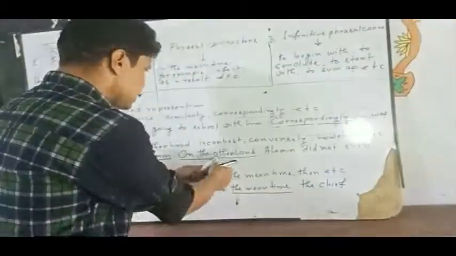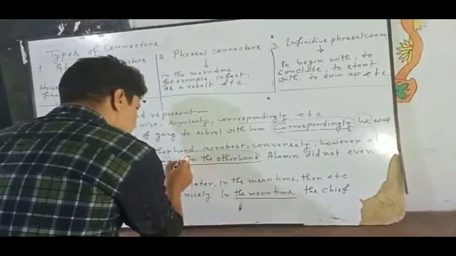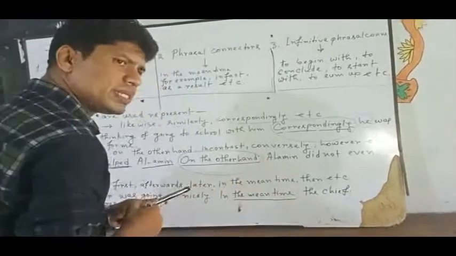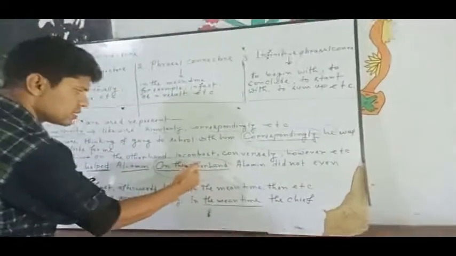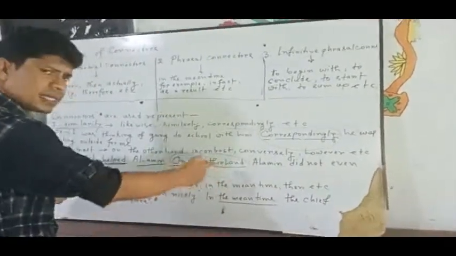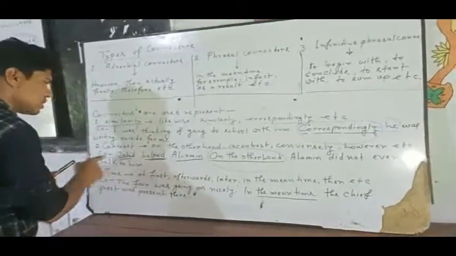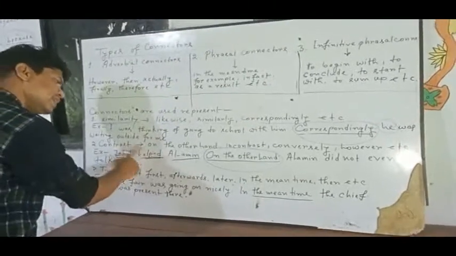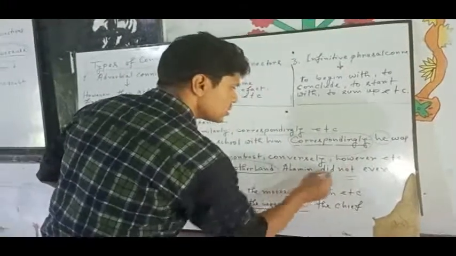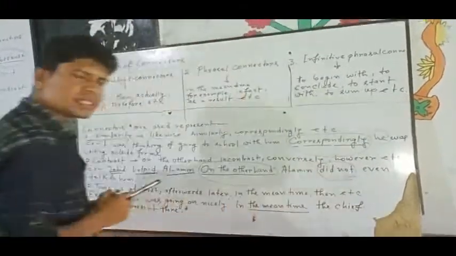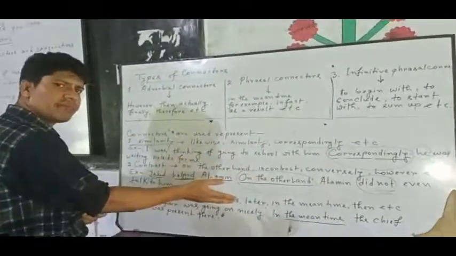Okay. On the other hand, you can see that the connector here is "on the other hand." So what did we see here? Jahid helped Alamin. On the other hand, conversely, there is a contrast. Alamin did not even talk to him. What did Jahid do? Jahid helped. What did Alamin do? Alamin did not. That is a negative activity, negative performance.